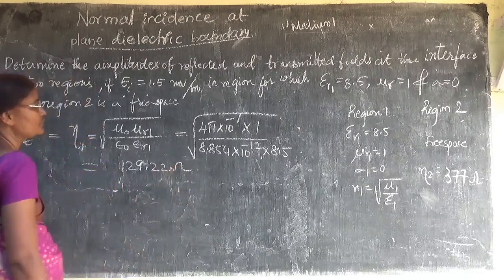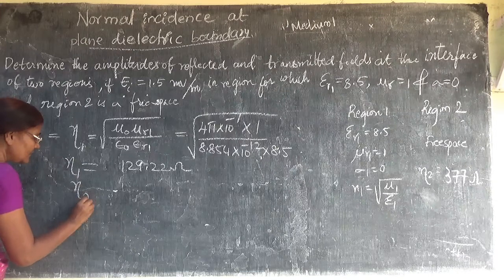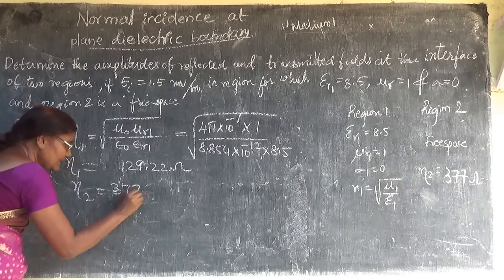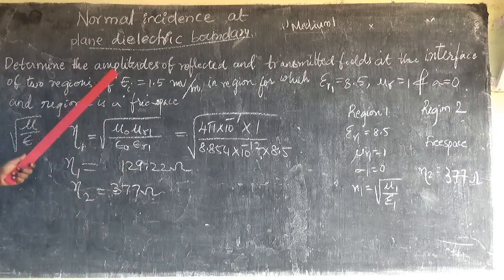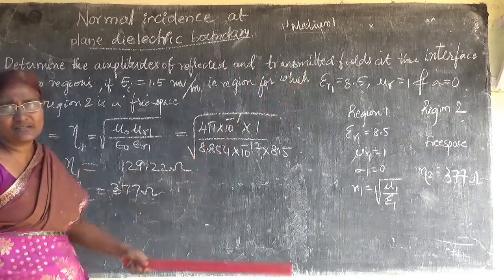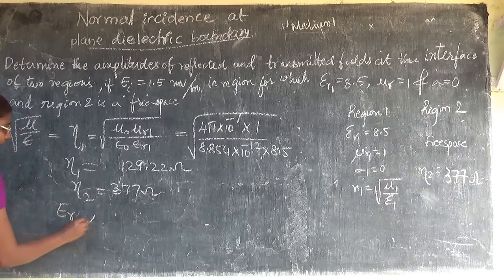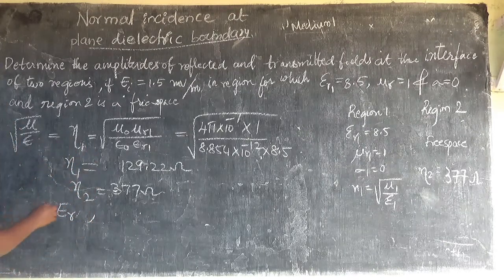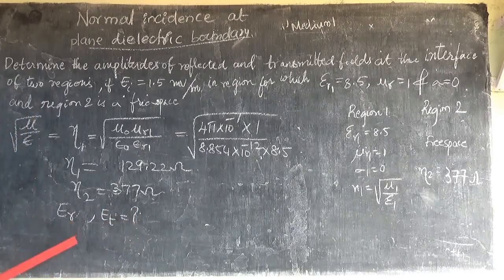129.22 ohms. So this is nothing but eta 1. And what is eta 2? Eta 2 is equal to 377 ohms. Now what is he asked to find? He asked to determine the amplitudes of reflected and transmitted fields. The reflected field is going to be ER, and the transmitted field is ET. So he asked to find the values of ER and ET.